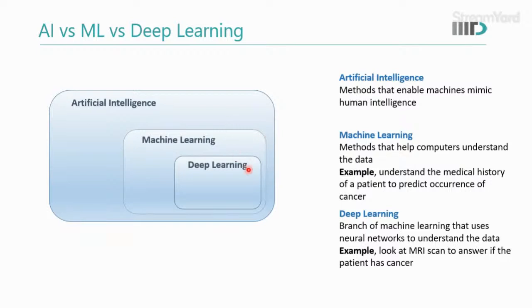And then there comes deep learning, which is a subfield of machine learning. It is the branch of ML which uses neural networks to understand the data. If the underlying algorithm is based on a neural network, then it is a deep learning based algorithm. For example, we look at MRI scans to answer whether the patient has cancer or not. And there is also something called Gen AI, which is a part of deep learning. We will cover it sometime later.